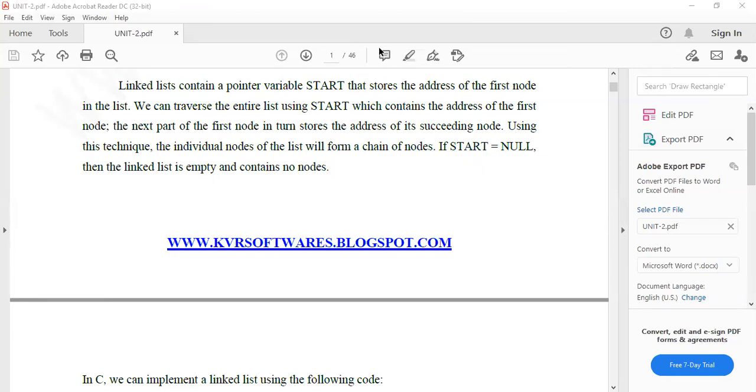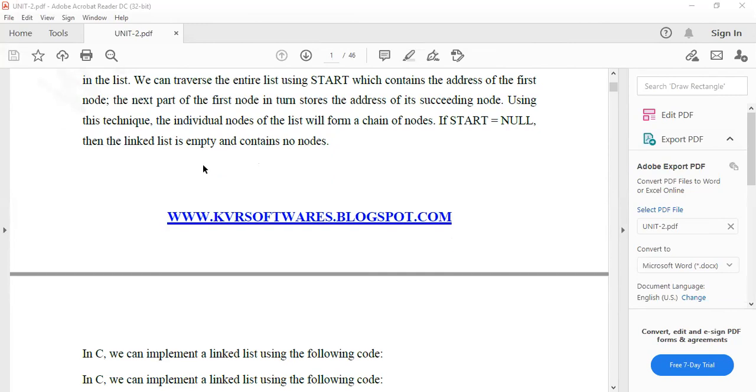Did you understand? So if start equals null in the programming, that means the linked list is empty and contains no nodes.